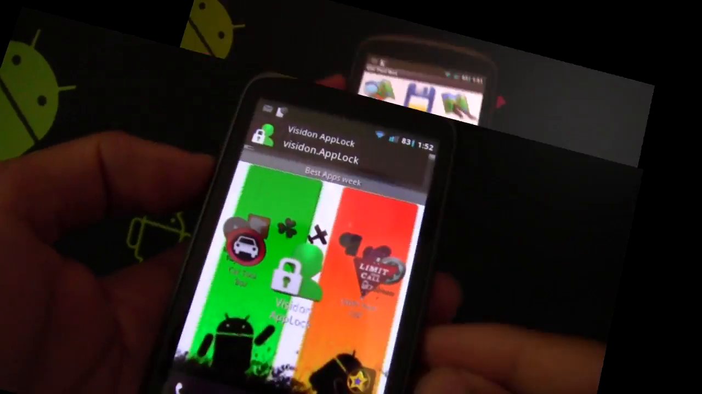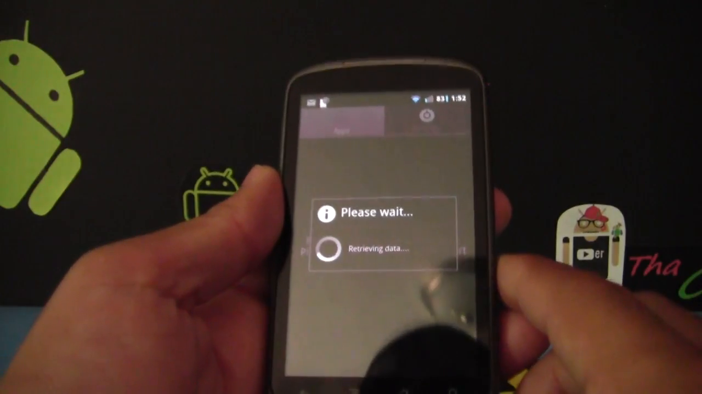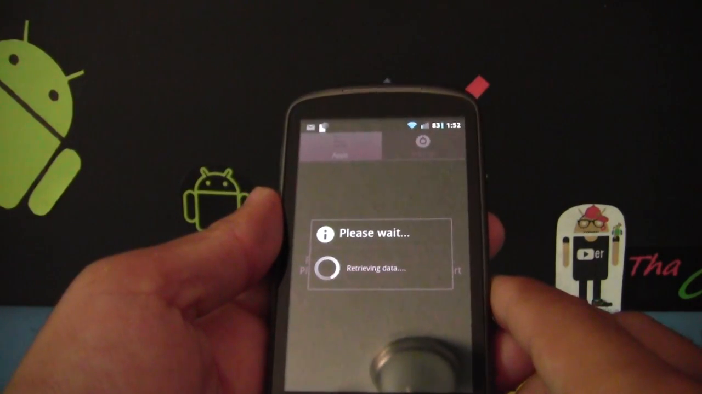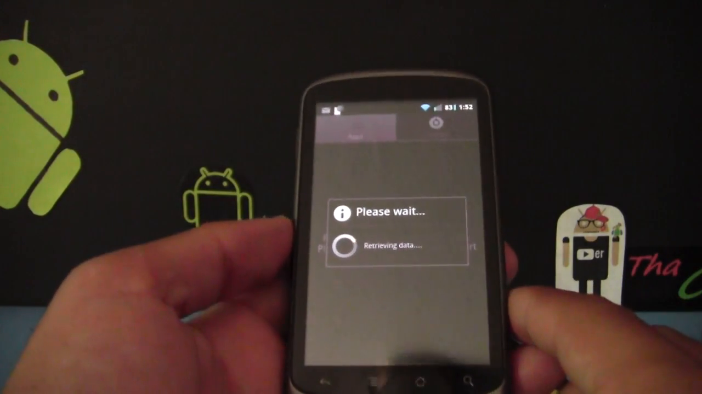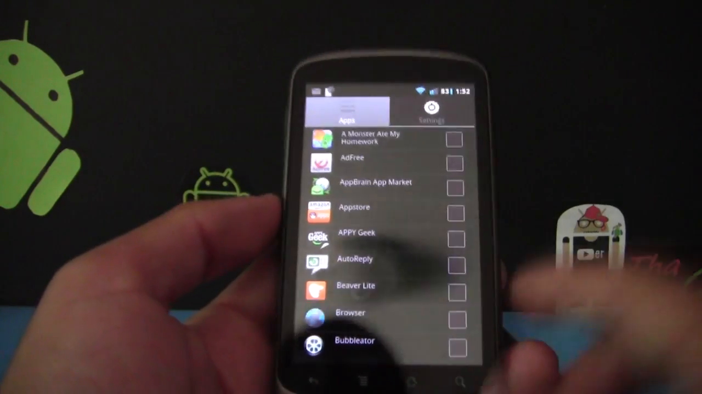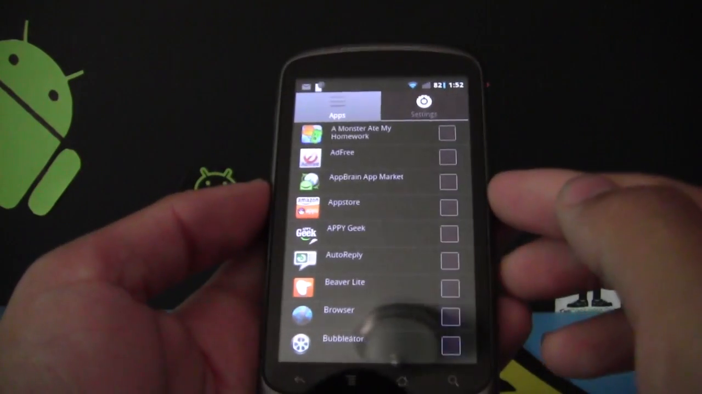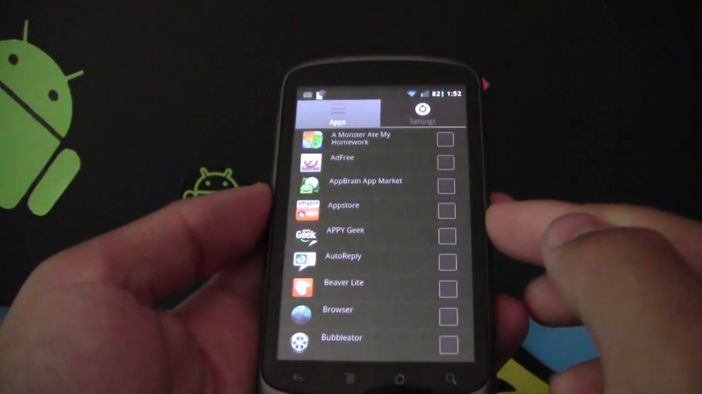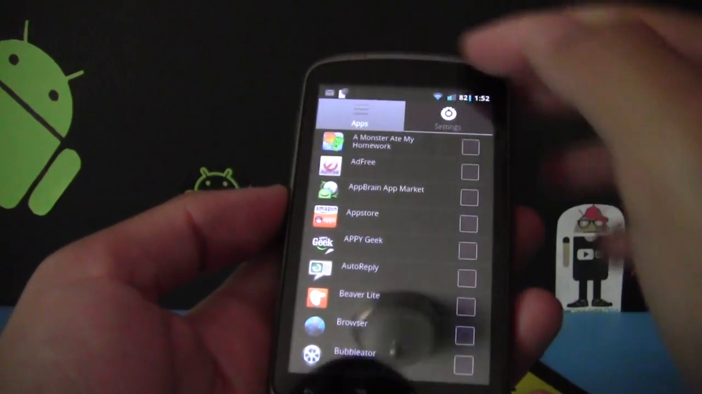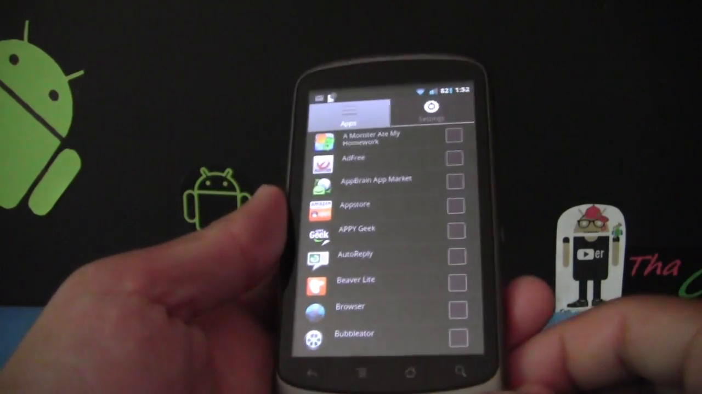All in one. Here we have Visidon AppLock, required for Android 2.3 and up devices, which is Gingerbread. And the reason why it doesn't work for my phone is because I don't have a front-facing camera. This application allows you to lock your phone and applications with the use of your front-facing camera. But what's the front-facing camera for?